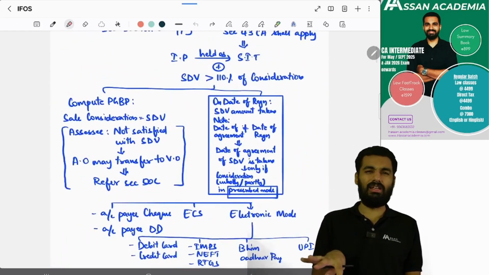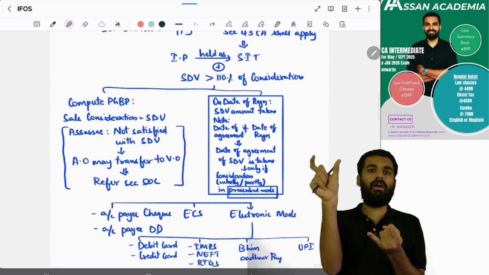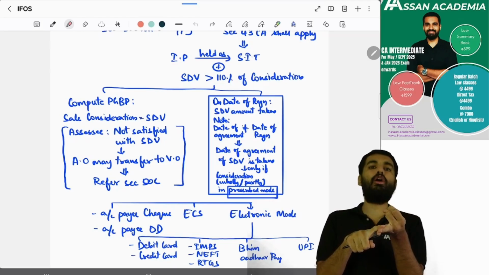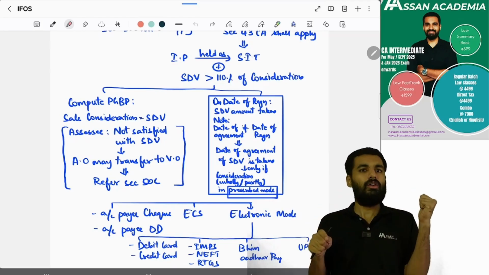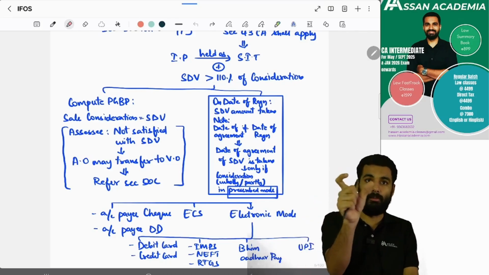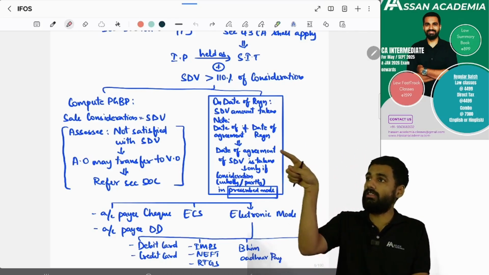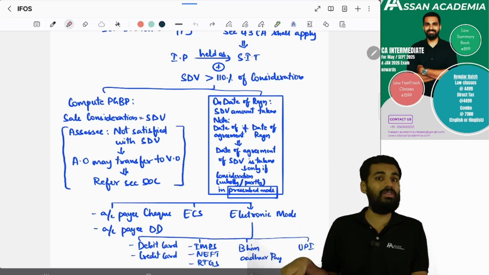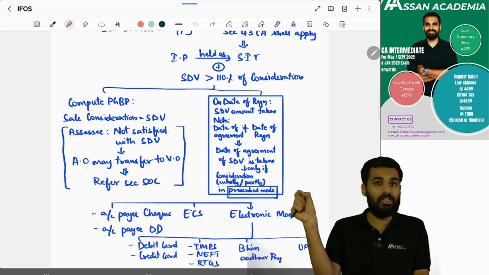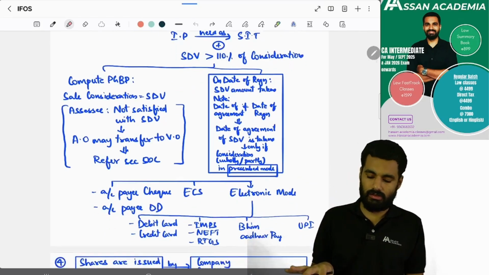All this we have again seen, sir, regarding the same 50C. Regarding which SDV date we have to take, should we take the date of registration or the date of agreement? We have already discussed this a few minutes back. Also, if the assessee is not happy with the SDV amount, then the assessee can go and ask the assessing officer. The assessing officer will go and ask the valuation officer for a valuation. So the SDV or the valuation officer amount, whichever is lower, will be the SDV. Yes, all this we have discussed.